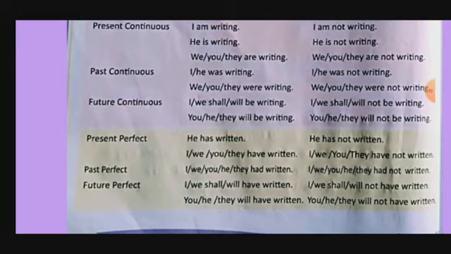Future: I, we shall be writing. You, he, they will be writing. And negative: I, we shall not be writing. You, he, they will not be writing.